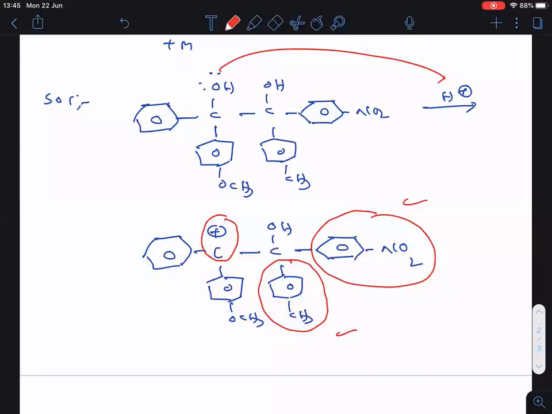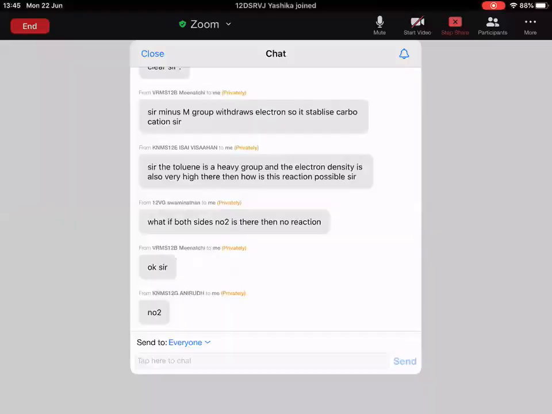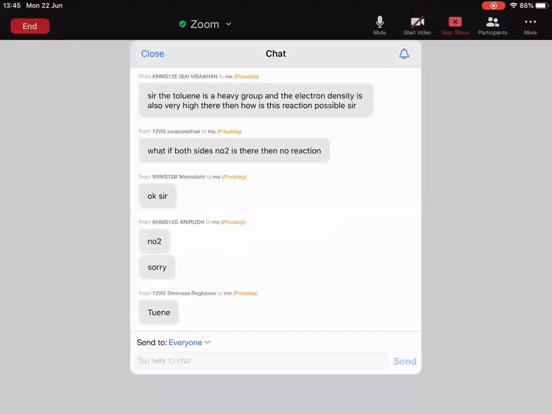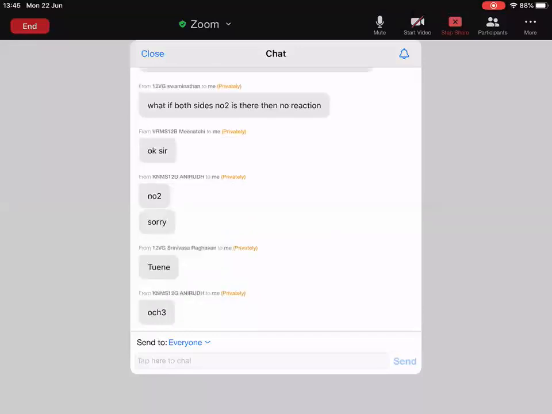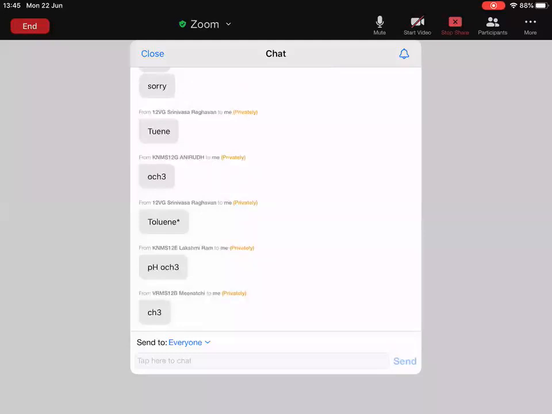Remember everyone, the ring which is having electron donating groups will migrate. So can you tell me which is having electron donating group out of the two rings? Respond to me through the chat box. The ring which is having electron donating group, that will migrate. Is it clear everyone?